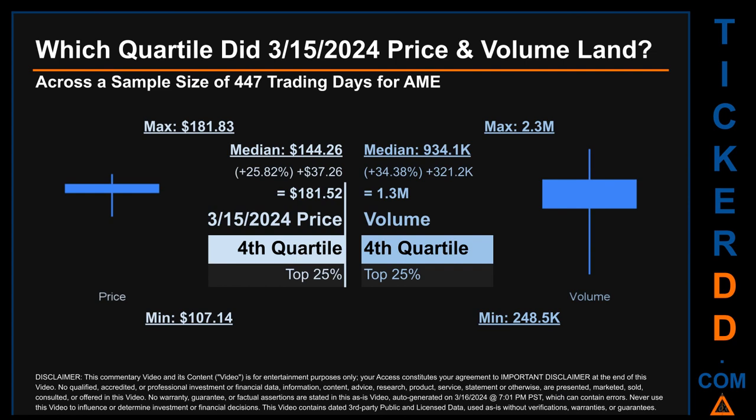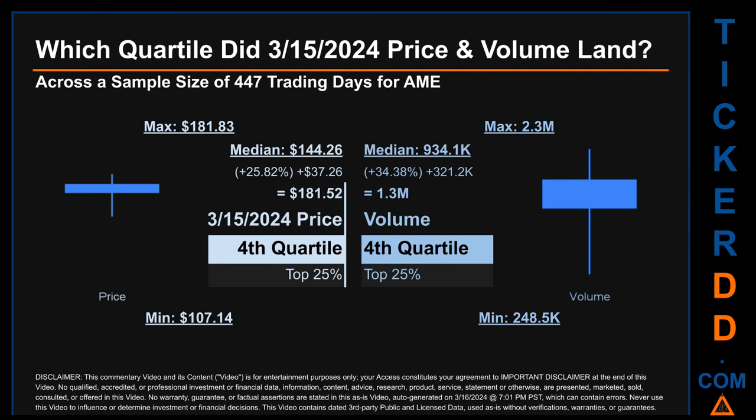Which quartile did March 15, 2024 price and volume land? Across a sample size of 447 trading days, the maximum end-of-day price for AME was $181.83 while the minimum was $107.14. Within that price range, March 15, 2024 price of $181.52 landed within the fourth quartile, meaning that it was within the top 25% of all sampled end-of-day prices.